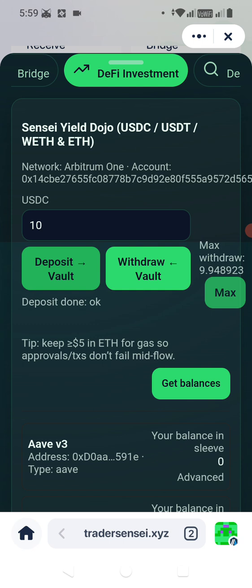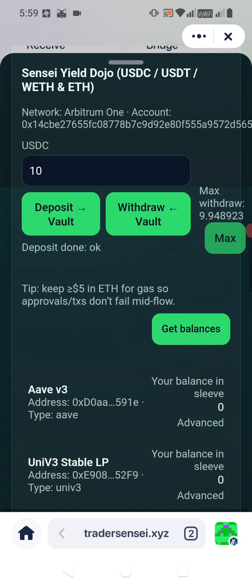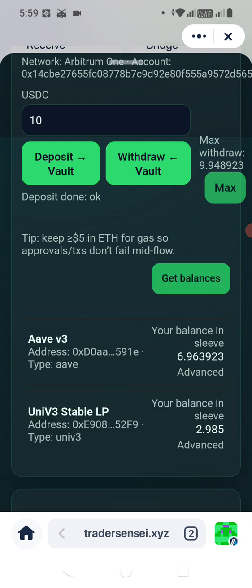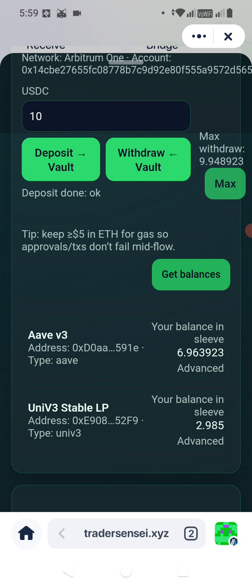Deposit has been done. Okay. The reason why max doesn't work is because we don't have anything in there. That's for withdrawal, actually. So when we refresh get balances, as you can see in AaVe, you got 6.9 USDC, and the other goes into the second, UniswapV3, which is 2.9.